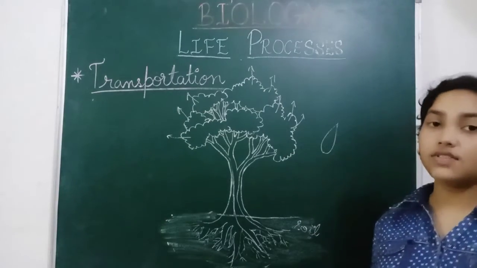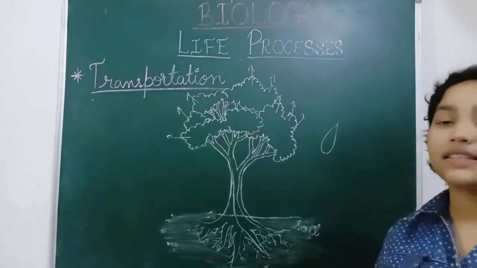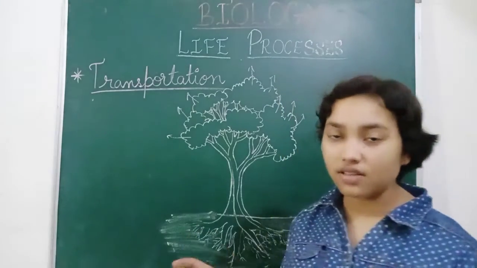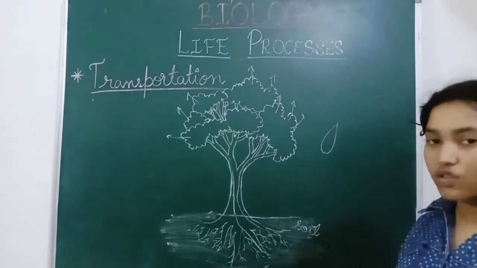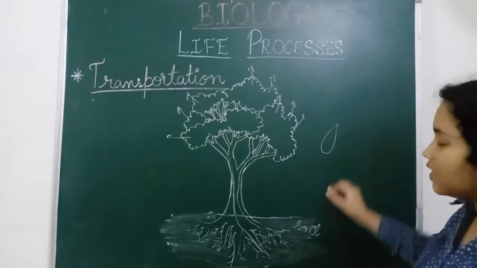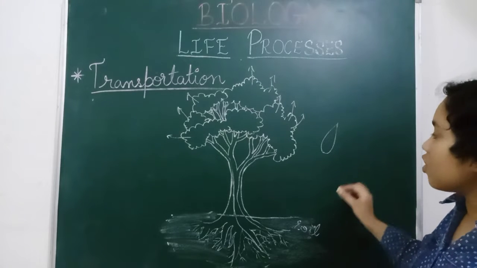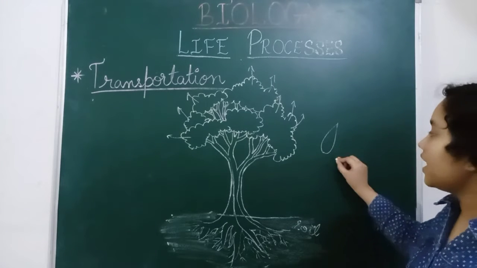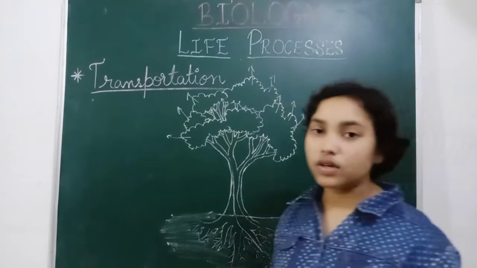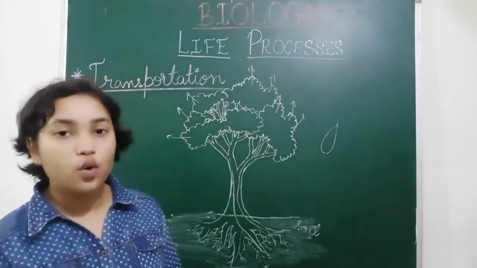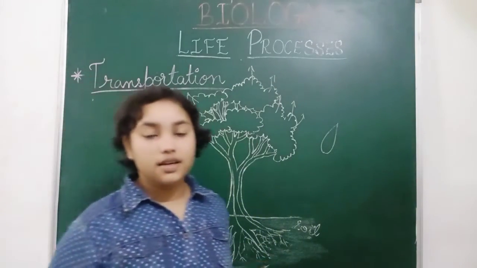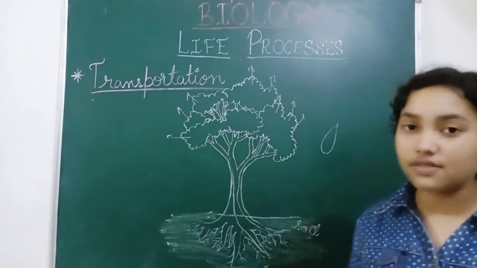In the leaves chlorophyll is present, and by trapping carbon dioxide and sunlight, with chlorophyll and water, they make their food, and they store it in the form of ATP in the mitochondria, and they use this energy in various forms.